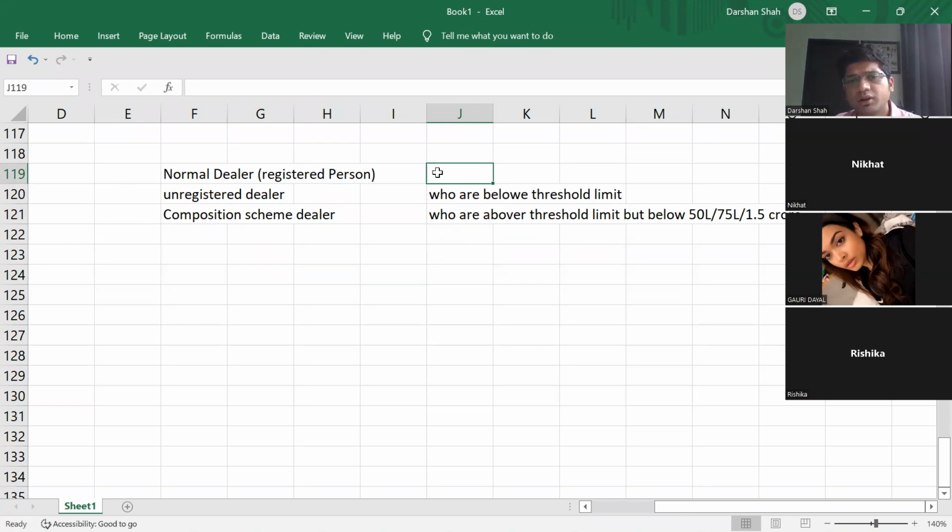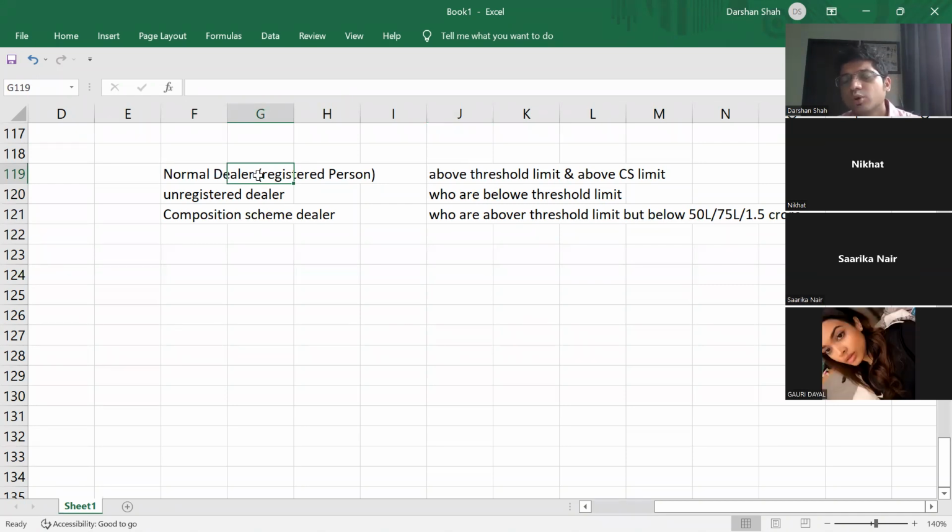And a normal dealer can be what? Can be above the threshold limit, and can also be above the composition scheme limit. Guys, pay attention to the composition scheme limit. If some person has a turnover of more than 40 lakhs but less than 50 lakhs, can he still be called a normal dealer? Can he still go for normal dealer? Yes, sir. Correct. So composition scheme is optional. If you want, then only you can go in composition scheme. Otherwise, you can call yourself a registered dealer.